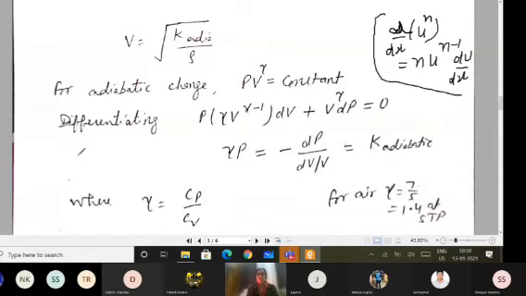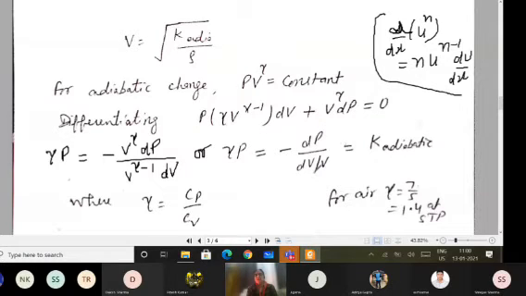I have skipped one step. If you want, you can always write that step: gamma P equals minus V^gamma dP divided by V^(gamma-1) into dV. If I take the V^(gamma-1) on the lower side, then V^gamma over V^(gamma-1) leaves V. And so I can write this equation as gamma P equals minus dP divided by dV upon V, which is again the modulus of elasticity, the bulk modulus.